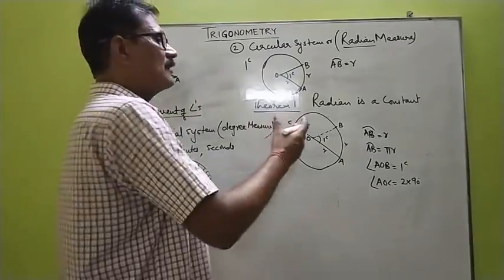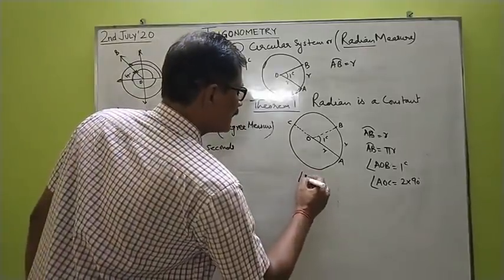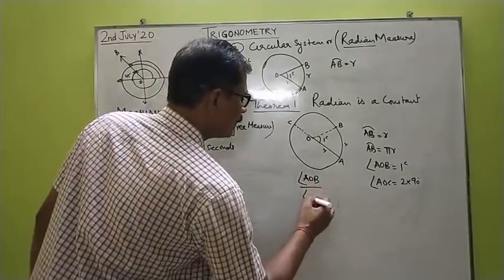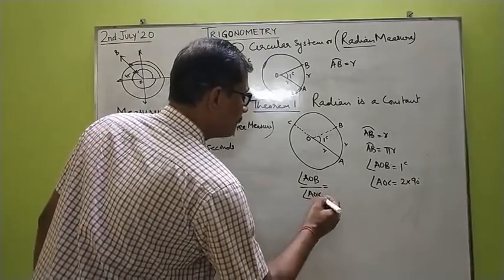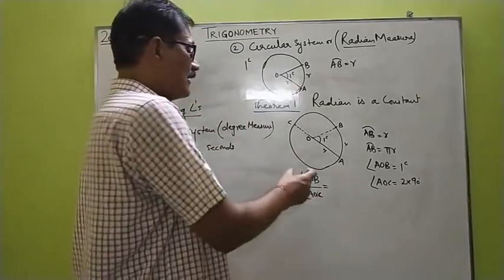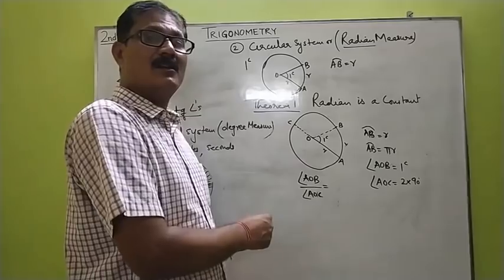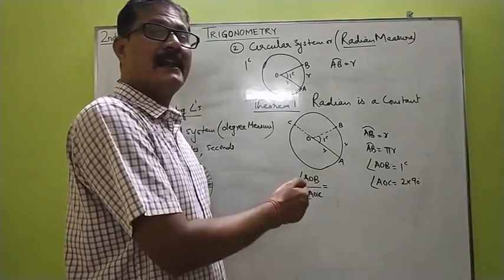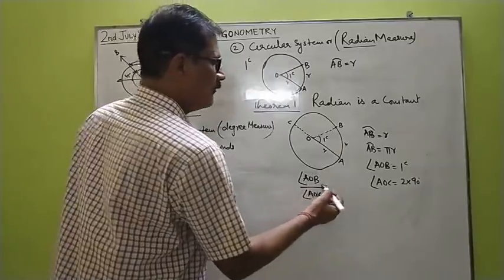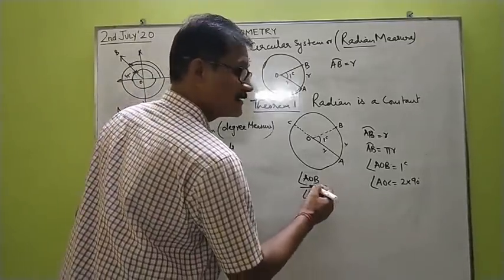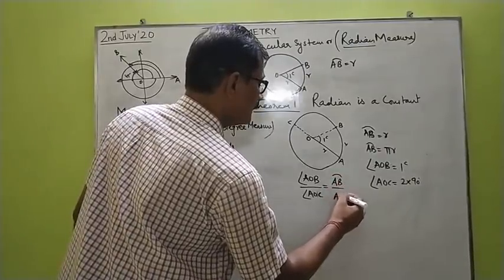Now, you are quite familiar with the theorem of geometry that the angles subtended at the center are proportional to the length of arcs subtending them. I repeat, the ratio of the angles subtended at the center is proportional to the ratio of the arc lengths subtending them. That is, the ratio of angle AOB to angle AOC will be equal to the length of arc AB upon arc AC.